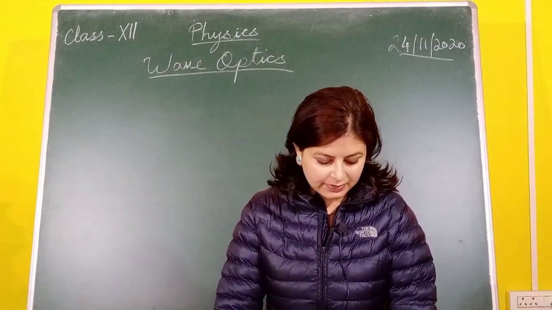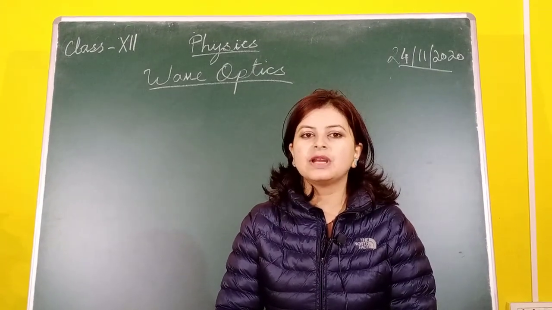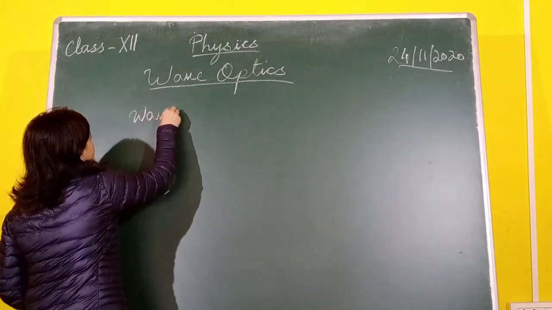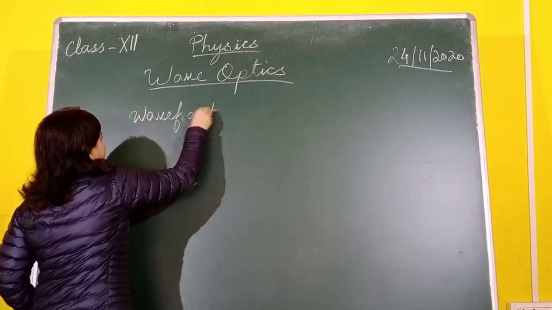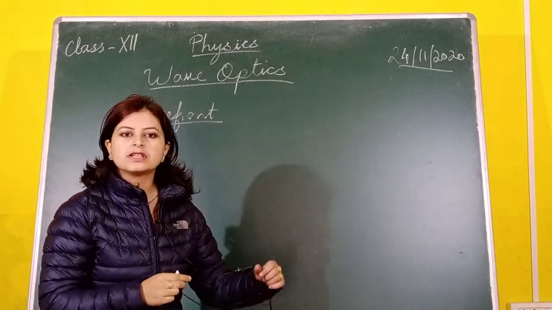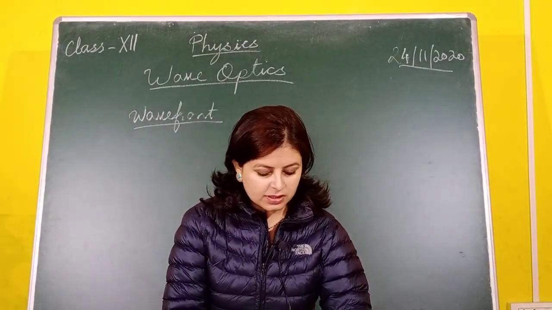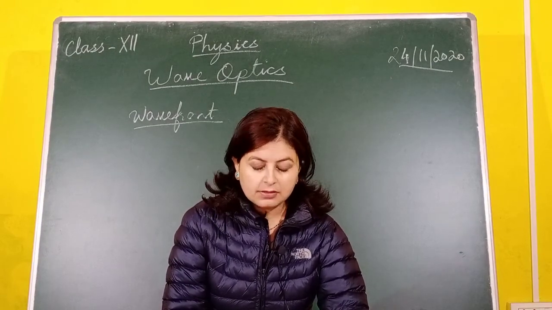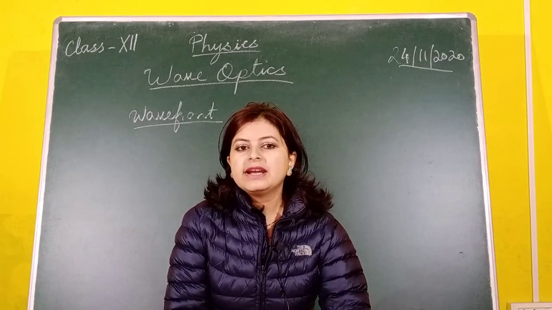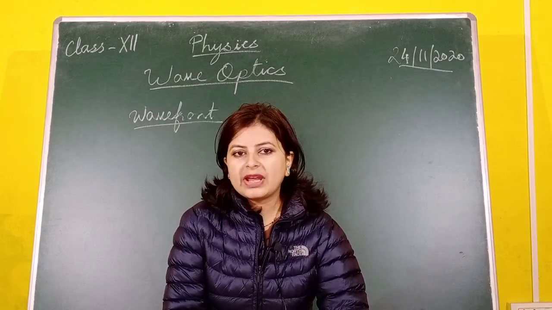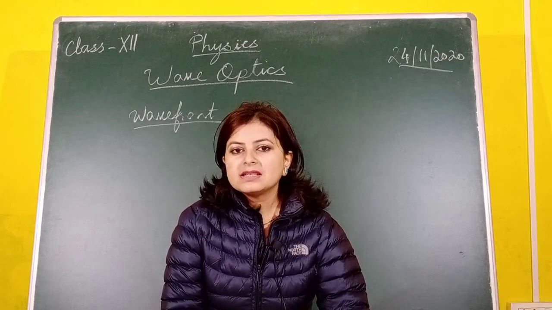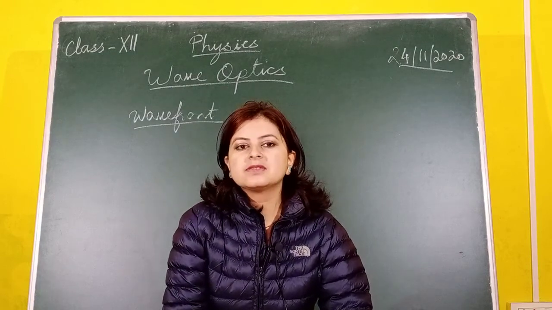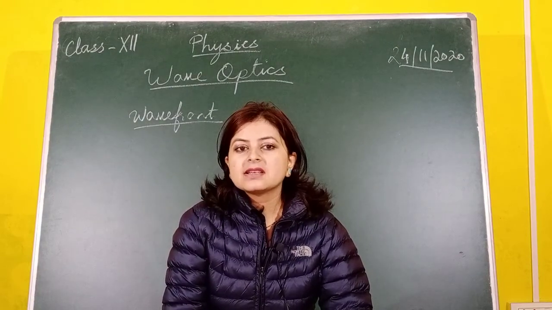First, before we start, you have to know certain terms related to light as a wave. The first term is wavefront. A wavefront is a continuous locus, locus means a path, of all the particles of a medium which are vibrating in the same phase. Since light has been treated as a wave, there are various particles which are oscillating or vibrating, and all the particles are vibrating at the same phase. If you join the location of the particles vibrating at the same phase, you will get something called a wavefront.